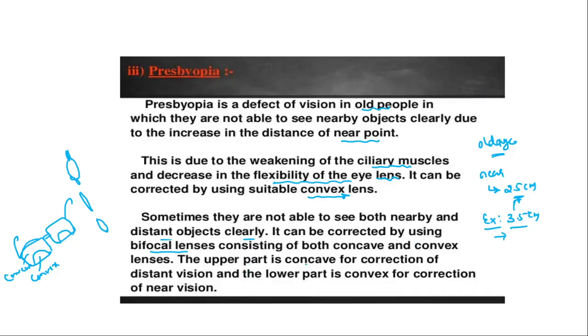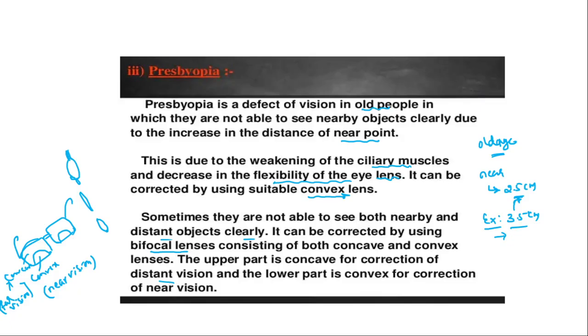The upper part is concave for correction of distance vision, and the lower part is made of convex lens, which is for correction of near vision. Clear? This concave is for far vision. Clear, guys?